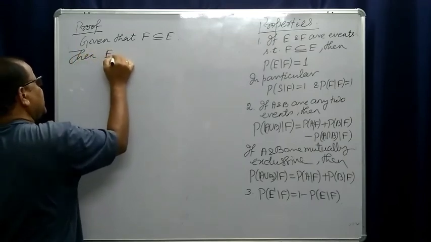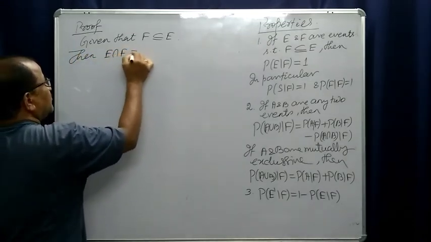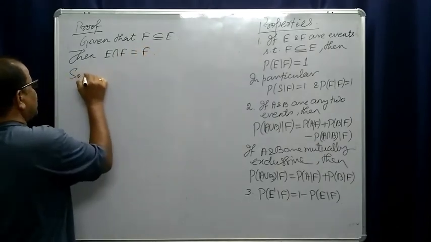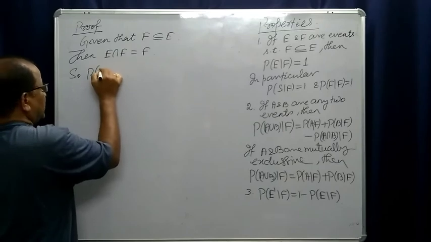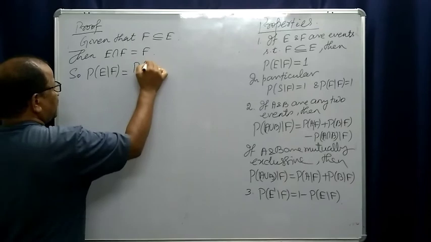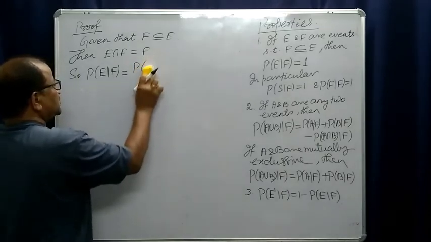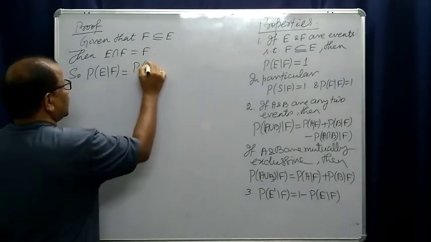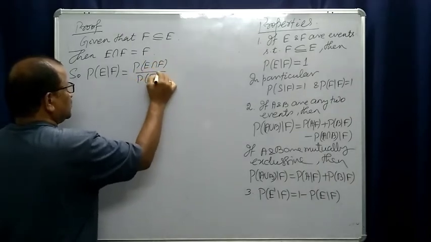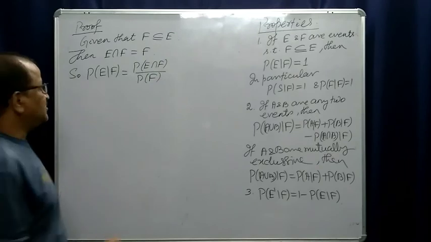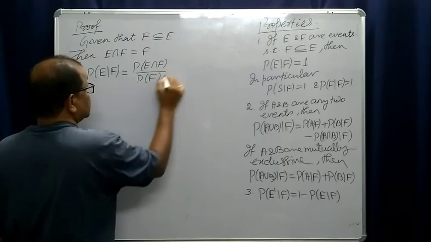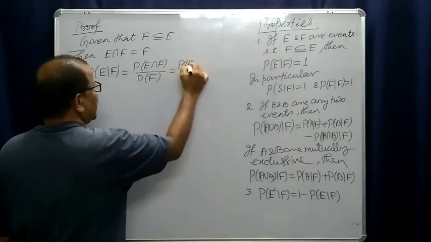Then E intersection F will be F. So probability of E condition F is equal to probability of E intersection F by probability of F, according to definition. This is probability of F by probability of F.